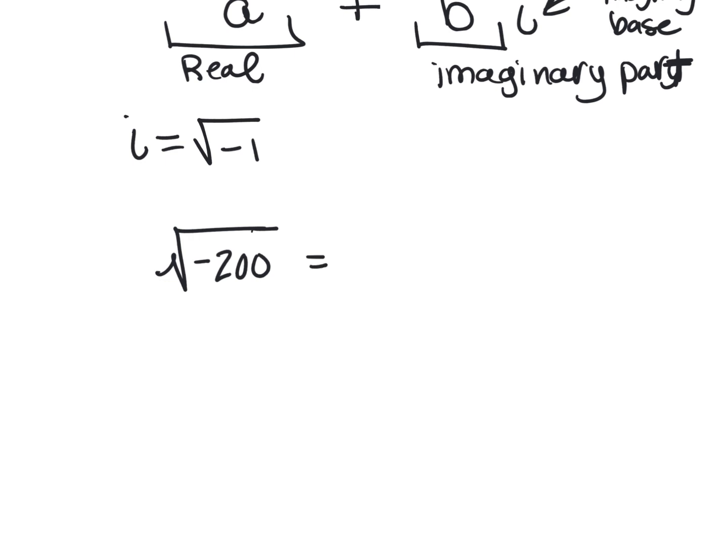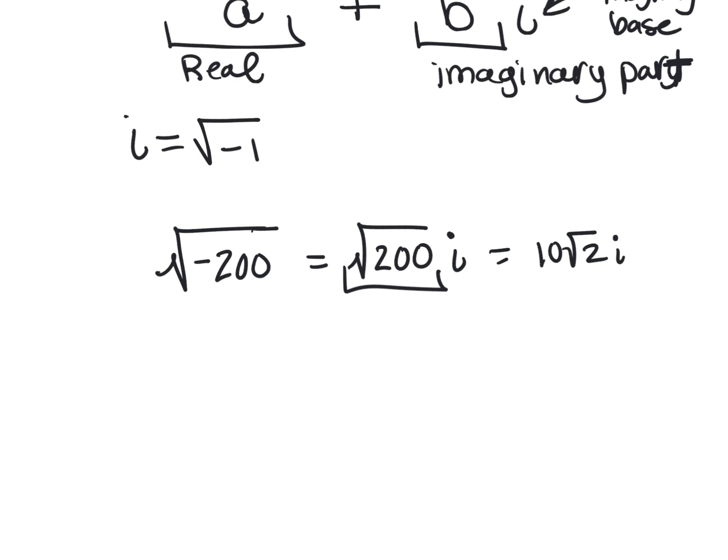We take the negative out first. This is undefined in the real plane. Like there's no point on the number line for this piece. Once we take the negative out, now this number is on the real line, right? I could rewrite this as 10 root 2 i, and that's the most simple form in terms of exact math.